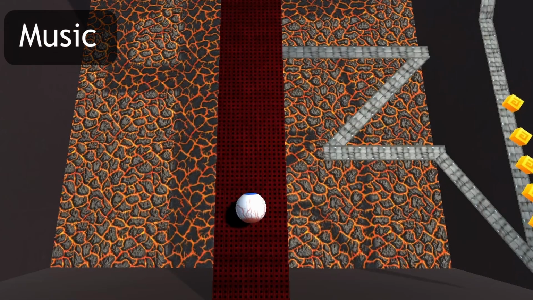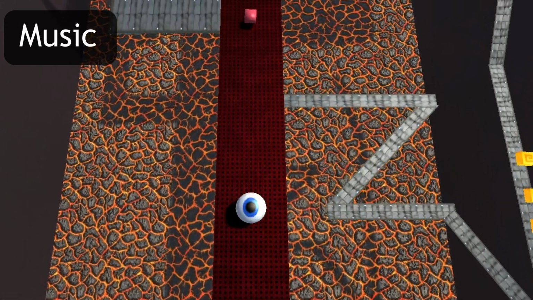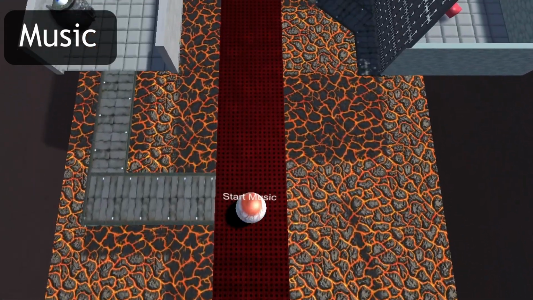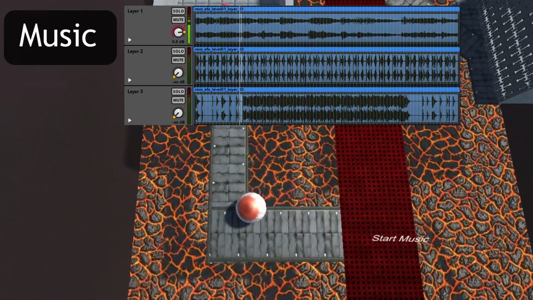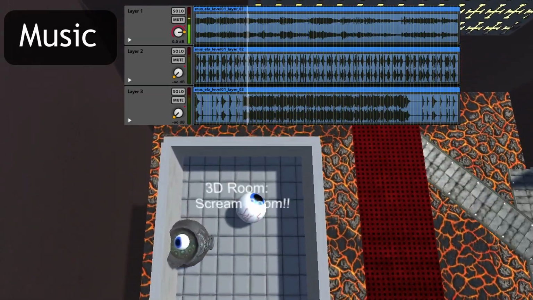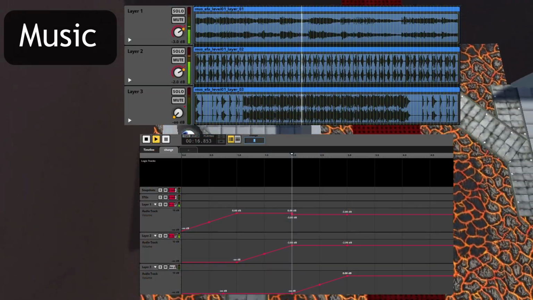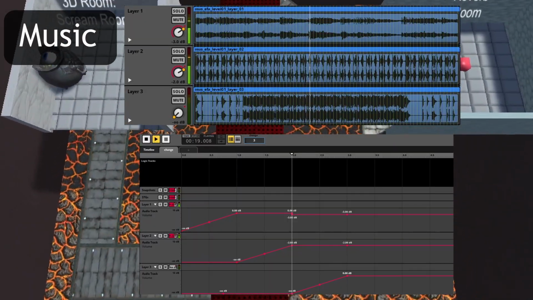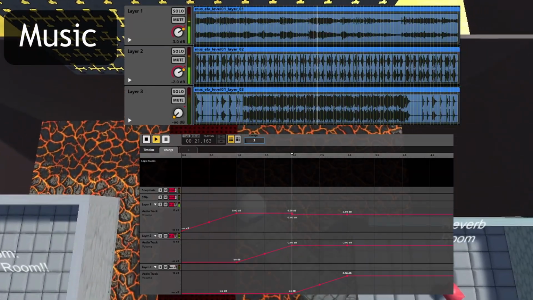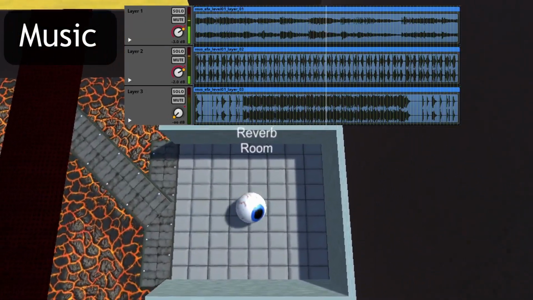Now that the vibe is set, let's see how the music really sets the tone. The music uses a dynamic vertical remixing system that I integrated into the body part pickup logic. As the player progresses throughout the level, the soundtrack will build up in intensity. As the player gets closer to the end of the level and success seems attainable, the pressure of failure increases through the music.